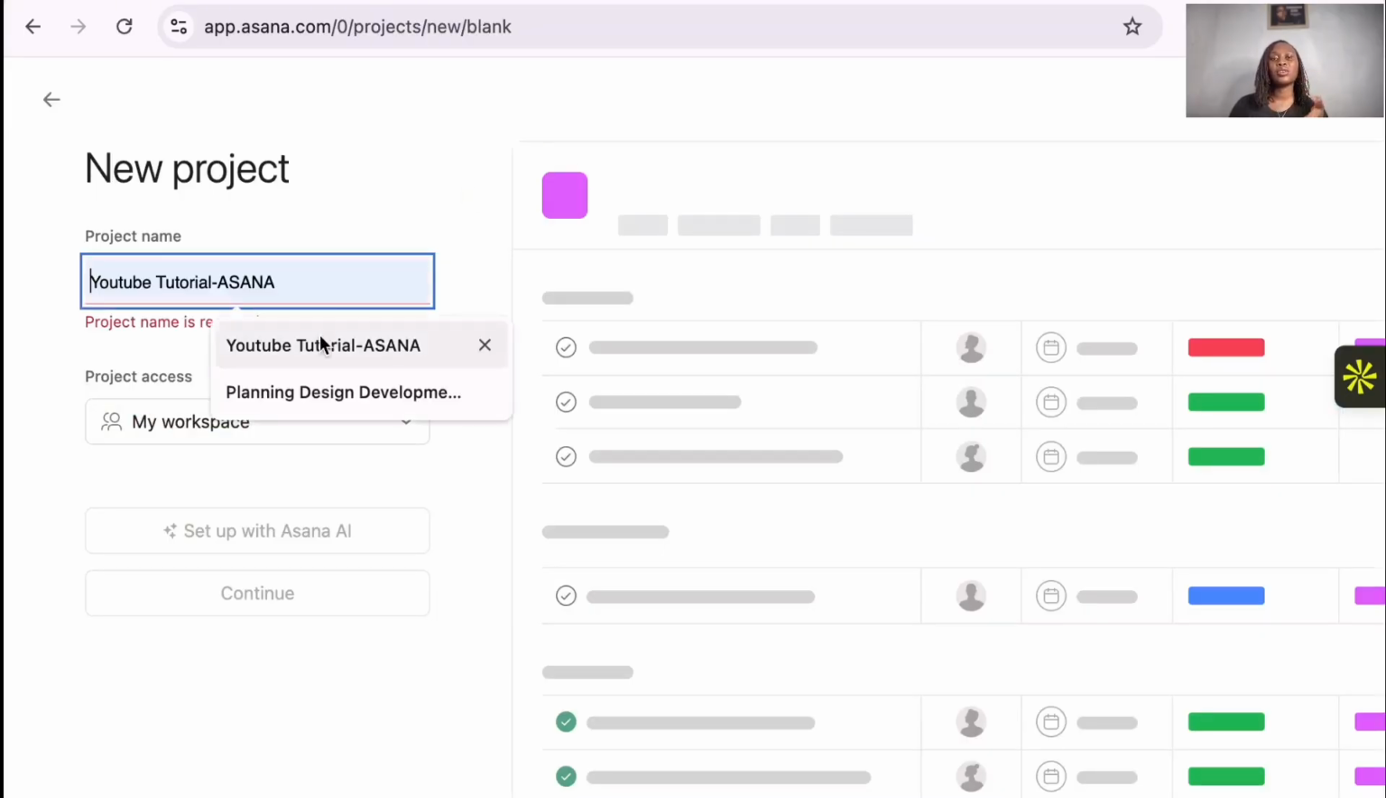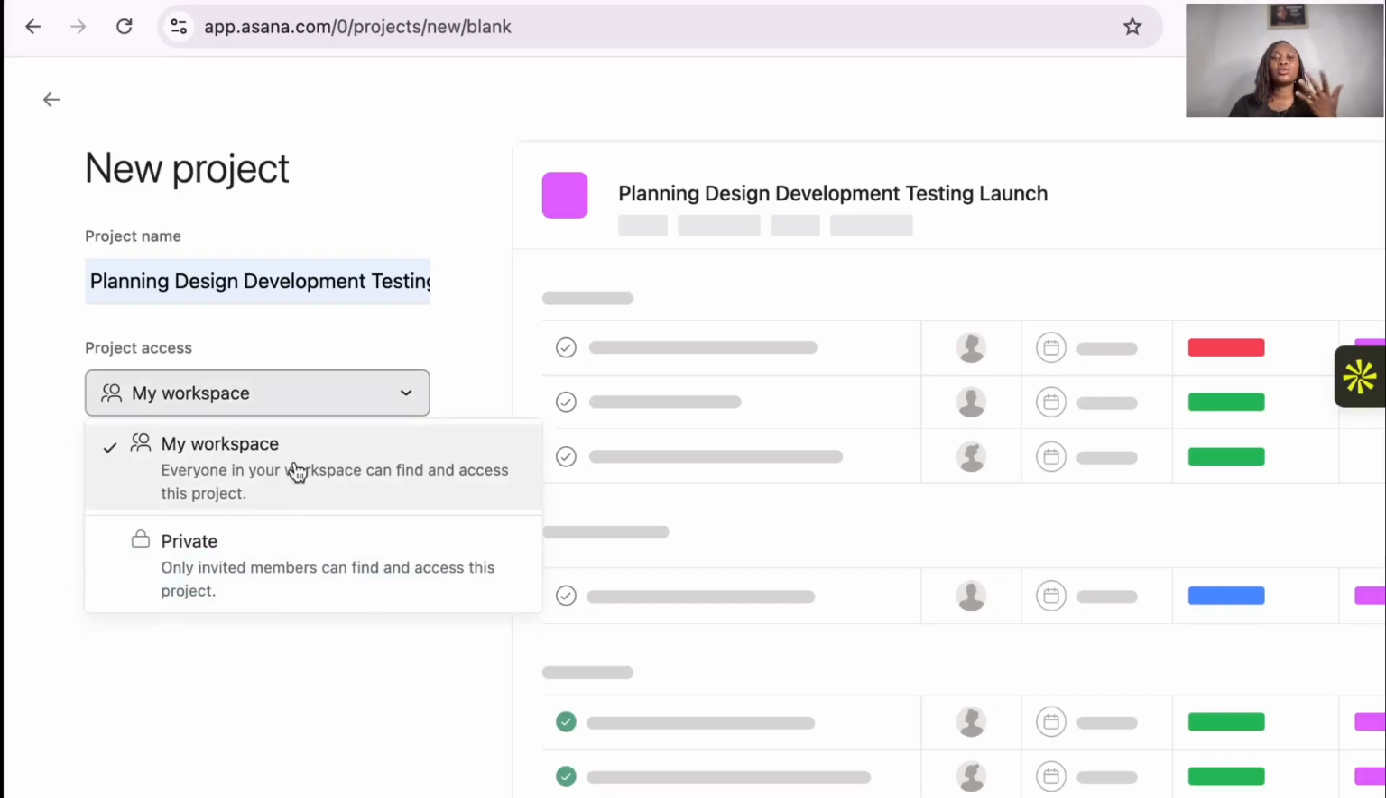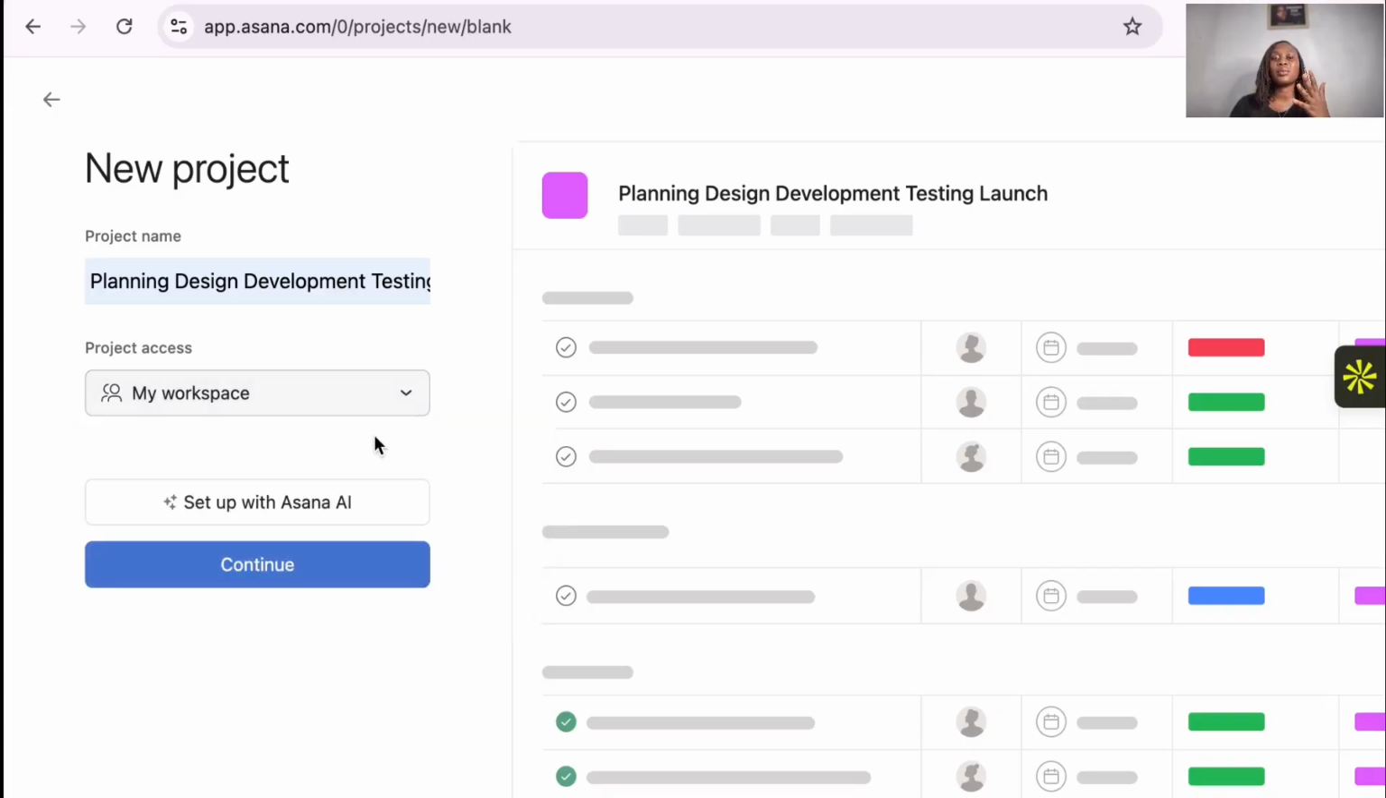For example, you're going to call it the name that you want. So I'll just use some of the names that I already have here. And then the workspace, you're going to either create a private workspace or a workspace that is for everyone to access. So if you're in a company, you're going to choose a workspace because you want to share and access this project with everybody else. Once you do that, you can either set up with AI or just continue.